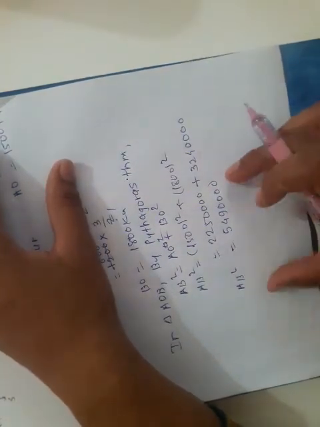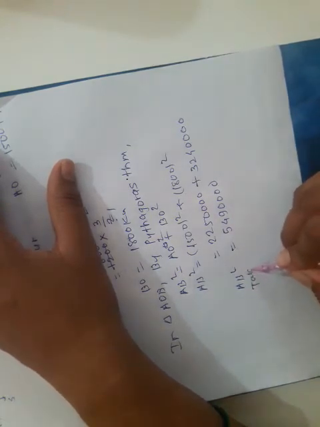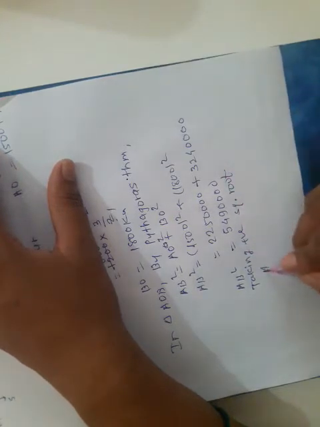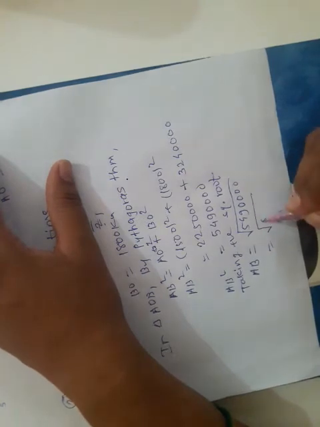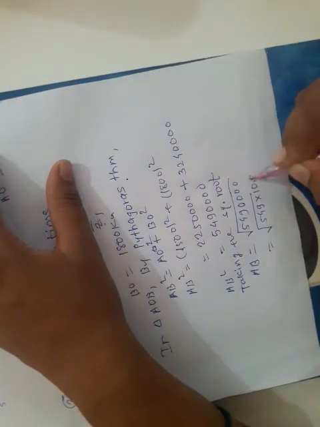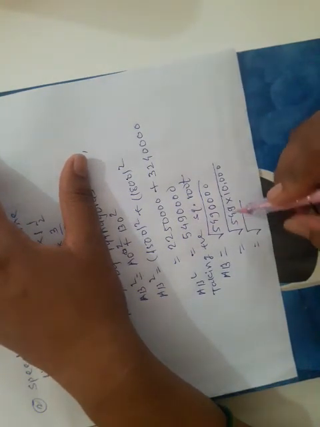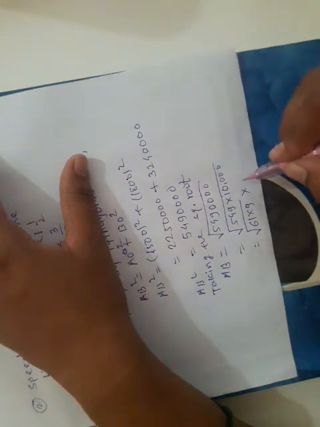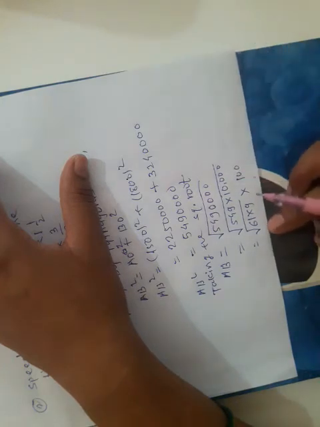Now we have to find out the square root of this, because we have to find only AB, not AB square. So taking the positive square root on both sides, we get AB is equal to under square root 549,000. Now simplify this. We get 549 into 10,000. We write 549 as 61 into 9, and root 10,000 becomes 100, since 100 square is 10,000.